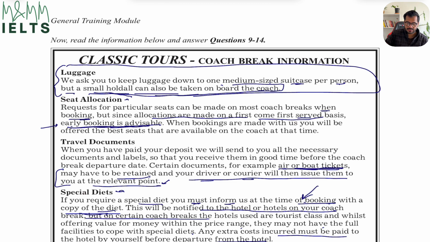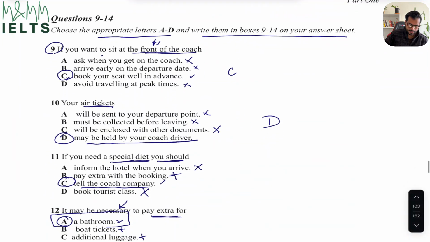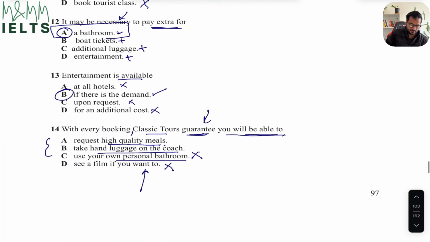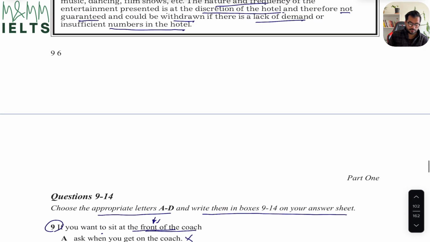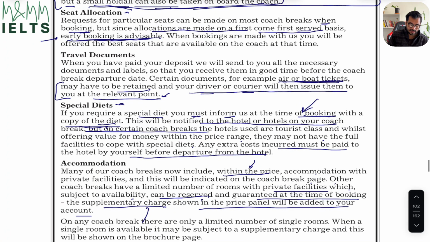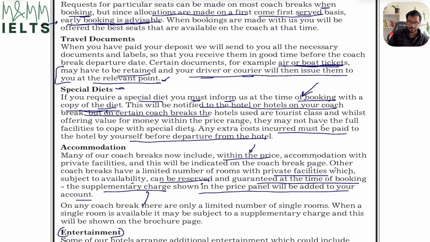They do ask the luggage to be kept down to one medium-sized suitcase per person. So that is something which is a condition. If it's more than that, they might reject. But a small handbag can be taken without any issues. Let's have a look at the options. So since I was only divided between these two options, request high quality meals. Again, if you remember reading out the special diets, they may not have the full facilities to cope with special diets. So that's again something which is not guaranteed.